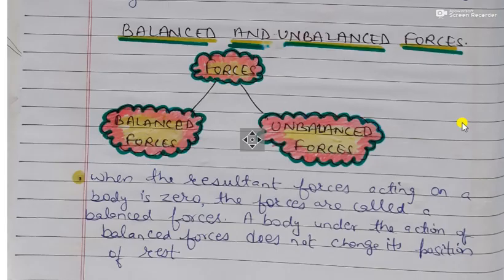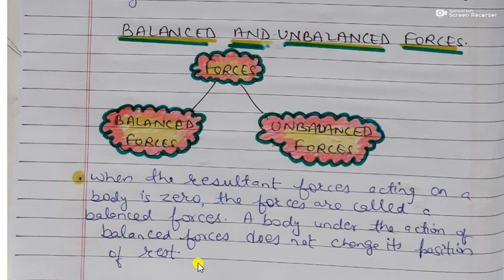Okay, students? Now let us study about balanced and unbalanced forces. Forces are generally of two types, balanced forces and unbalanced forces. When the resultant, meaning total, force acting on a body is zero, the forces are called balanced forces, and a body under the action of balanced forces does not change its position. So if a body is under balanced forces, it will not change its position. There will be no movement.